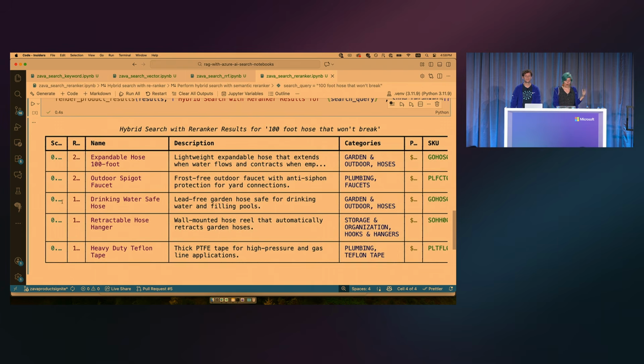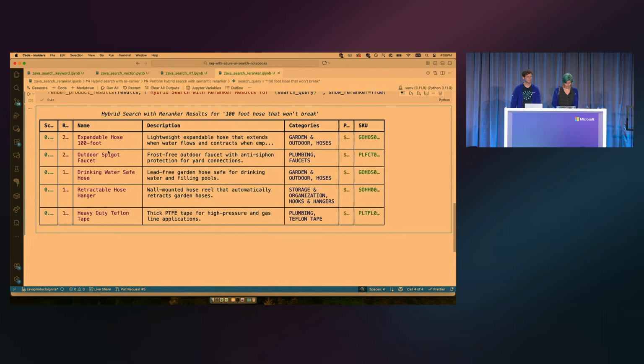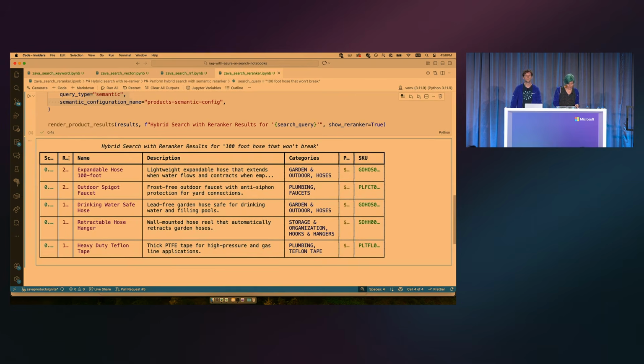The other thing that's super powerful about it is that we get the re-ranking score. It's hard to see it in this model here, but you can see it's like 1s and 2s. And so oftentimes we use a threshold of 1.9, and if it's less than 1.9, we just throw it out. We just say, hey, that's just not good enough. We want to have really, really high quality results. So that's the other nice thing about that re-ranking model: it's absolute scores, where you can actually just say, after a certain threshold, we just think it's not good enough quality.